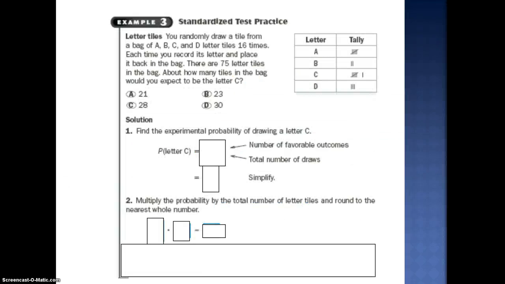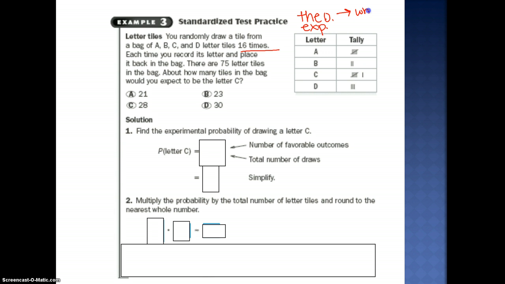Example 3. You randomly draw a tile from a bag of A, B, C, and D letters 16 times. Are you actually doing this? Let's talk about this quick. Is it theoretical or is it experimental?